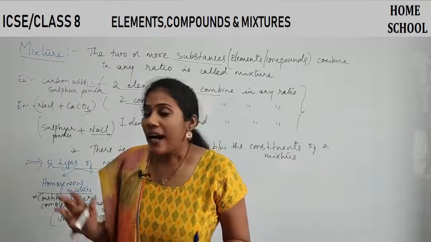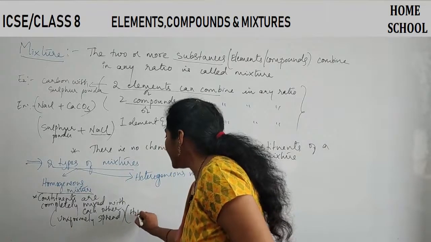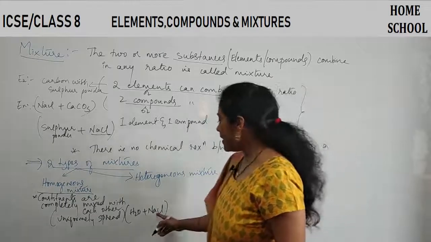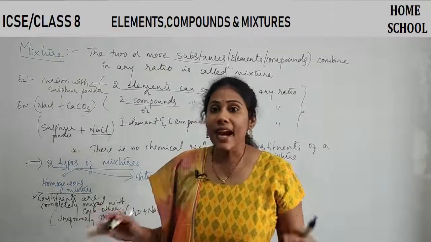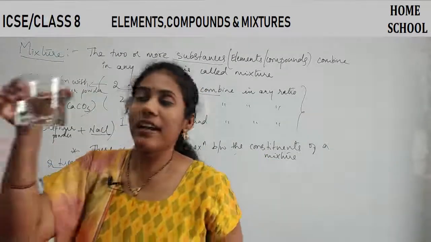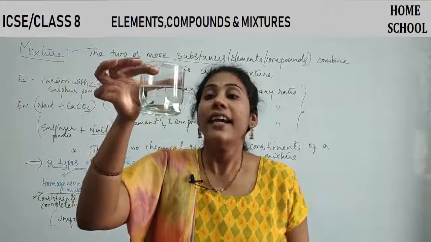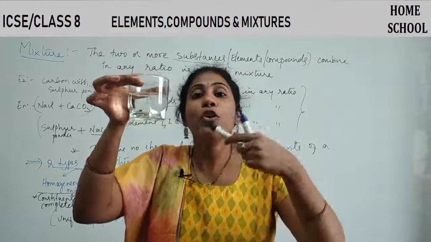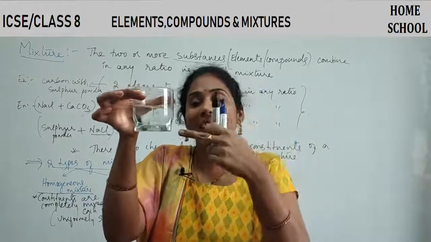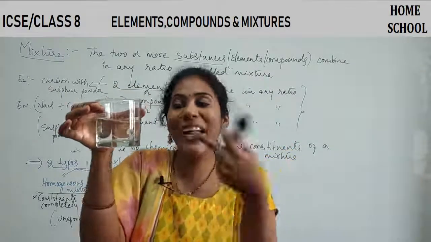For example, I am giving an example: water plus NaCl, a mixture of water and NaCl. NaCl is a compound, H2O is also a compound. Say I prepared a salt solution and took it in a beaker and I am showing you. This is a salt solution. Can you make out where there is more salt and where there is less water? You can't find a region with more salt and less water.